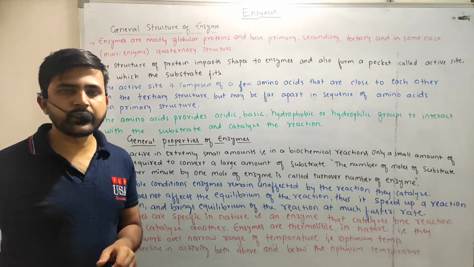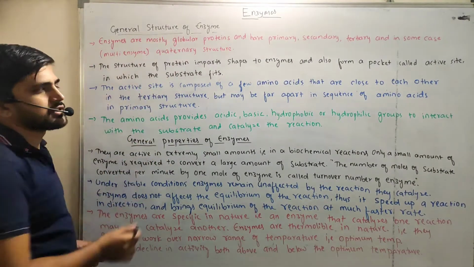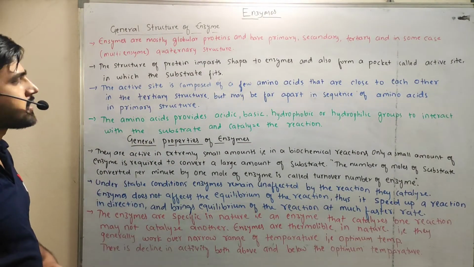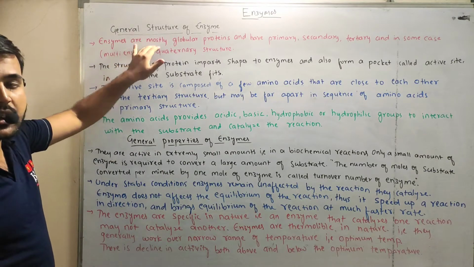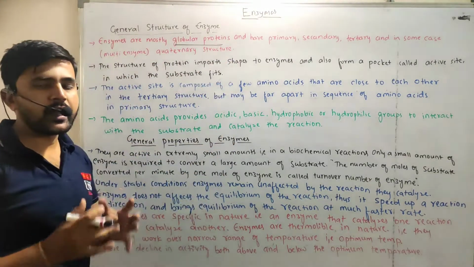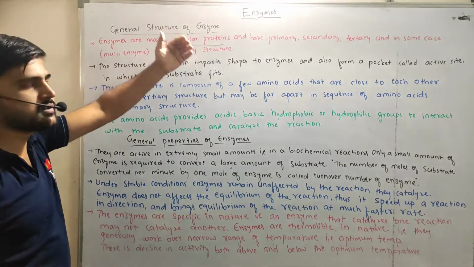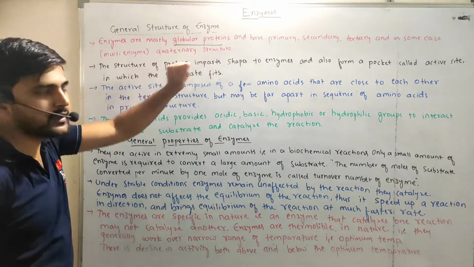Okay. The next one is the general structure of enzyme. That is nothing but the structure of enzyme. Okay. So in case of structure of enzyme, the enzymes are mostly globular proteins, right? So enzymes are proteins, but if you see the shape, they may be globular proteins, right?